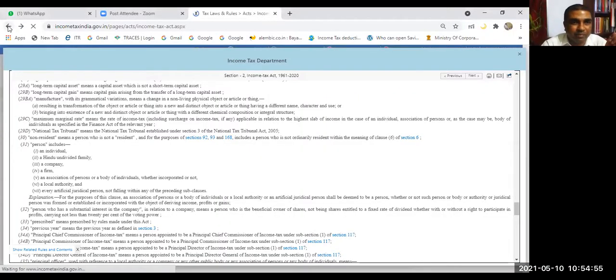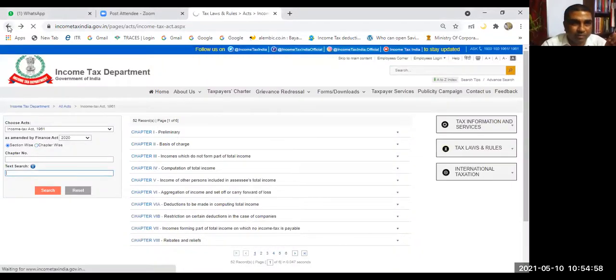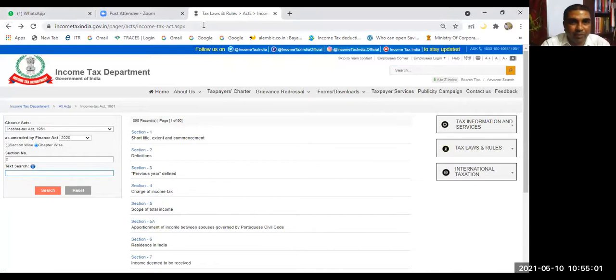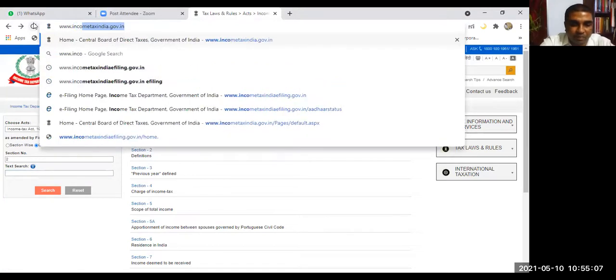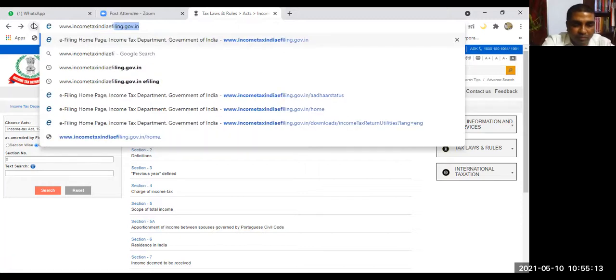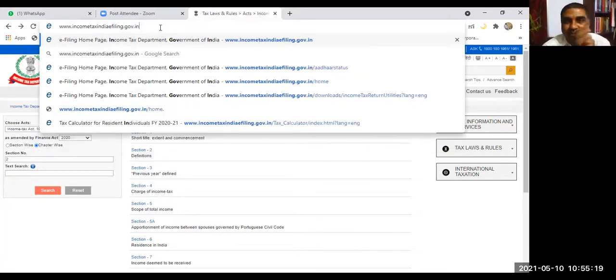I am telling you one easy way how to compare this. Again, I am taking you to the income tax department's website. Let us see. I am taking one more website. You see. Are you seeing which address I typed? Are you able to see it?